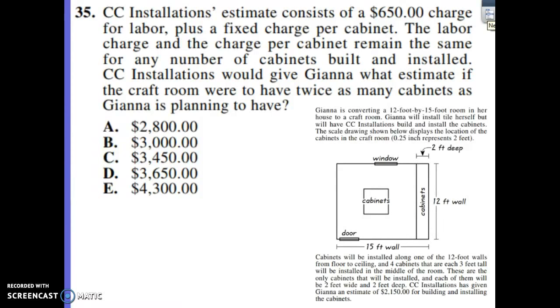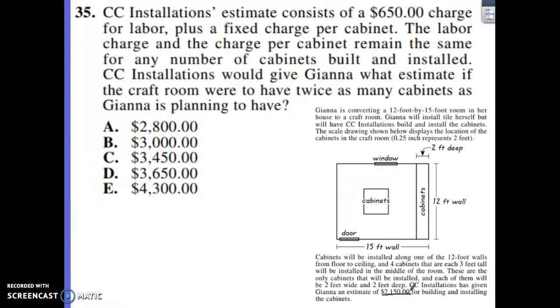So now this one, it gives us essentially a linear equation. We've got a $650 charge for labor plus a fixed charge per cabinet. So we've got something that we get charged once that's fixed, and then something that happens over and over again. It also tells us it doesn't matter what the number of cabinets is, it's always going to be the same there. We go back to our original cost estimate down here in the corner,